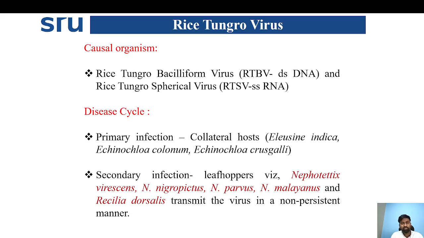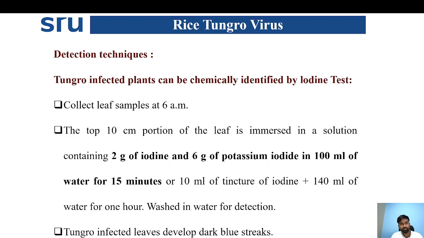Disease cycle: primary infection occurs through collateral hosts like Eleusine indica and Echinochloa colona, which act as collateral hosts for the viral infection. Secondary spread is mainly through leafhopper species, Nephotettix nigropictus, Nephotettix virescens or Nephotettix parvus. They transmit the virus from one plant to another in a non-persistent manner.